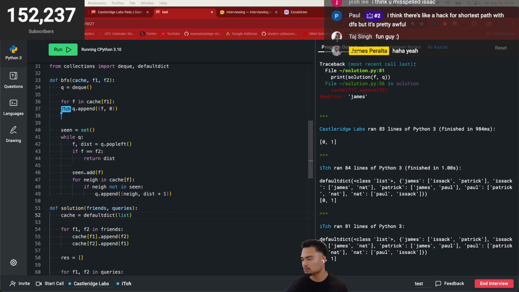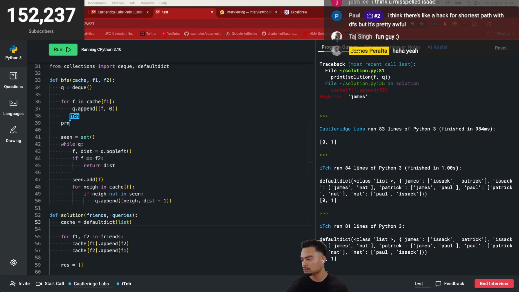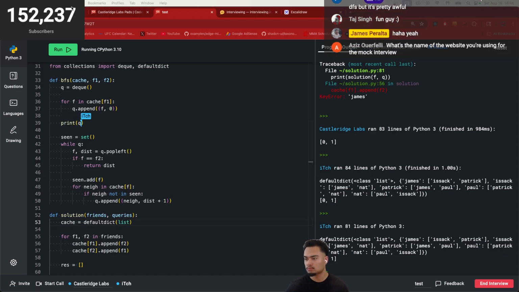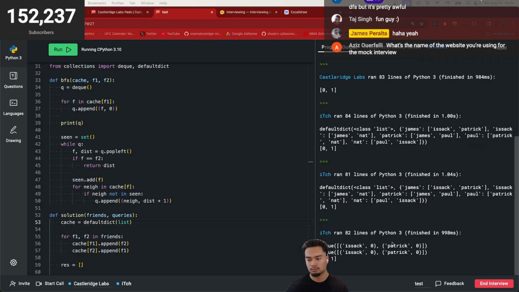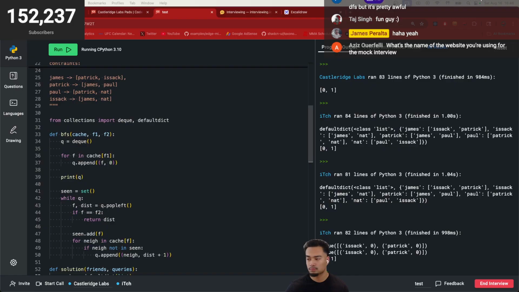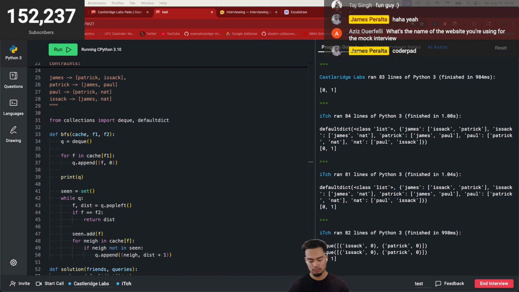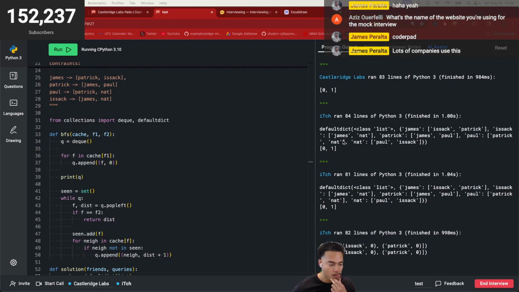So what is this queue looking like initially? So we have Isaac, Patrick, Isaac, and then Patrick. Cool. So that isn't what I want. Wait, give me a sec. So James to Isaac, and then James to Nat. Looking at this, James to Isaac should be